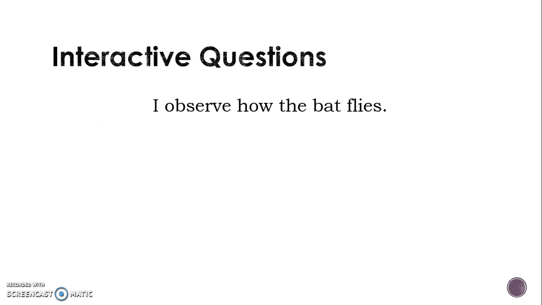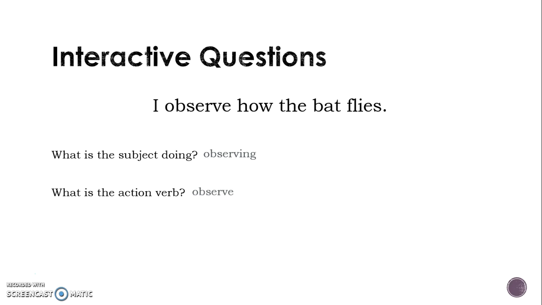Let's look at this sentence. I observe how the bat flies. Well, what is the subject doing in the sentence? Well, first I have to find the subject, and the subject is the one that's doing the action. So the subject is I. Okay, well, what is I doing? I is observing. So what is the action verb of the sentence? Well, if the subject is observing, the action verb must be observe.